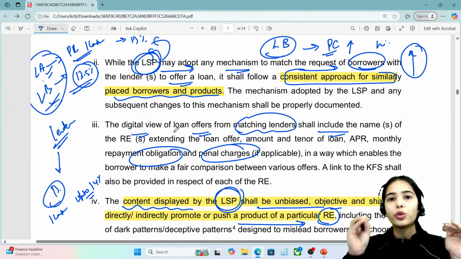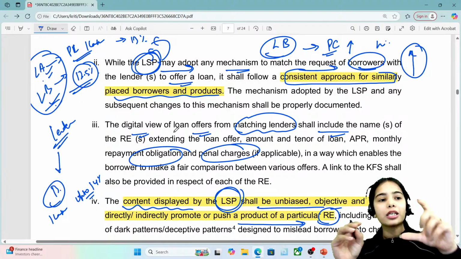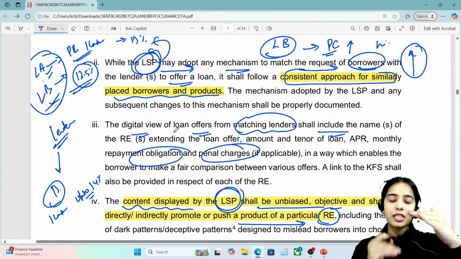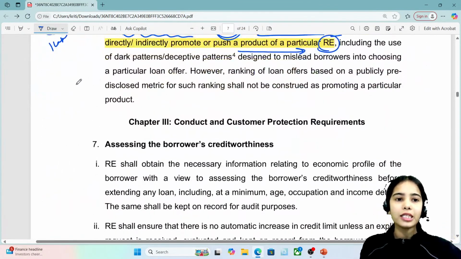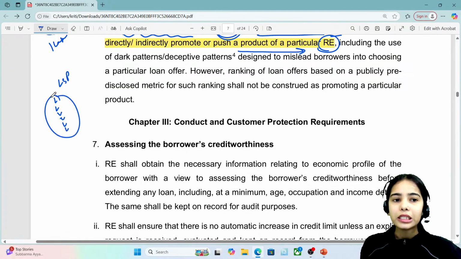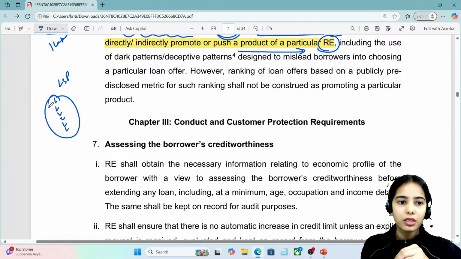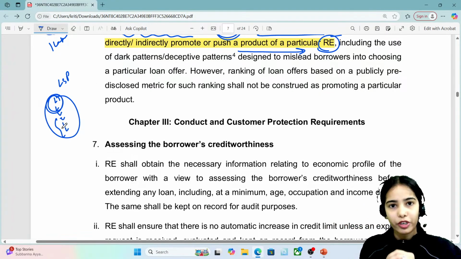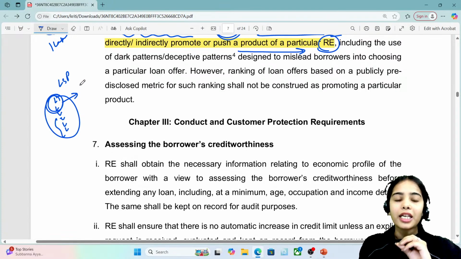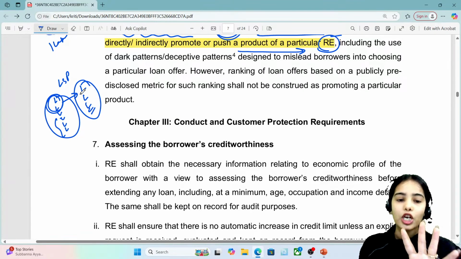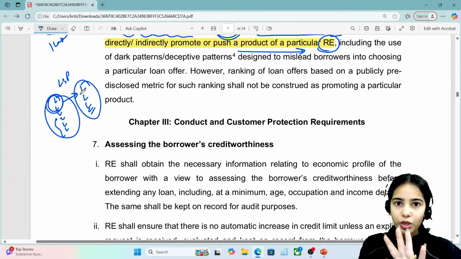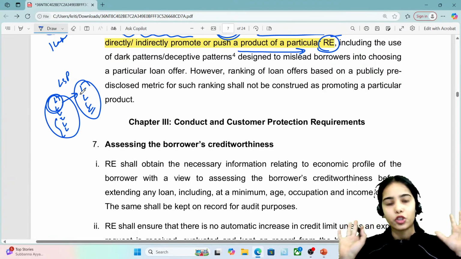So I hope you are able to understand the point, that the lending service provider has to show all the lenders that are meeting the requirement of the borrowers. Let's say 5 lenders are meeting the requirement of the borrower, so all those 5 lenders have to be shown to the borrower, and then the borrower will make the choice. Okay.